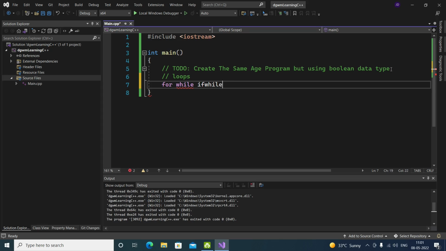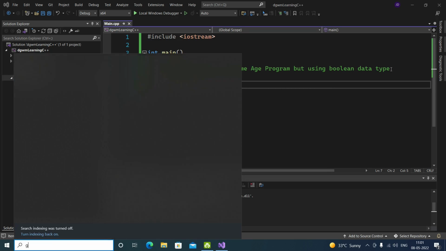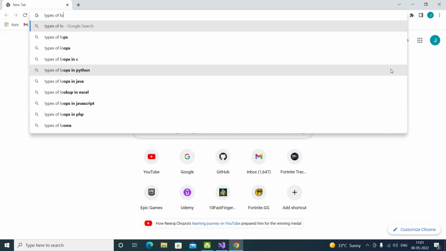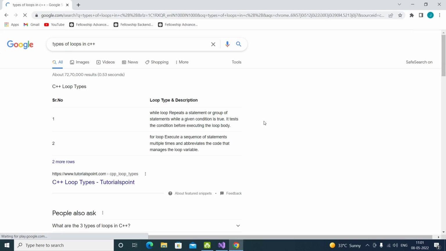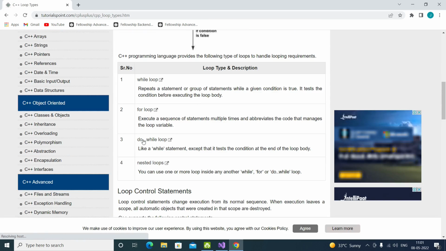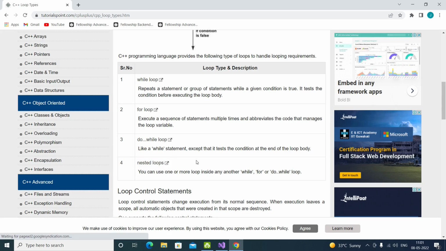Let me check. Types of loops in C++. They're majorly for loop and while loop. These are the main two. Yes: while loop, for loop, do while loop, and nested loop.